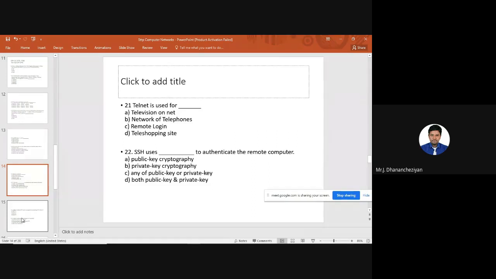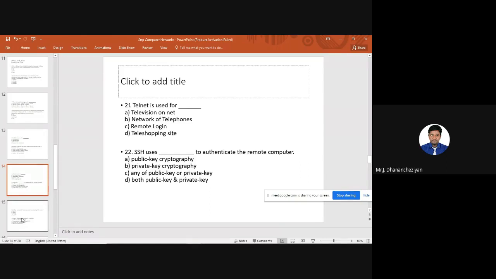It is a continuation of Telnet. SSH uses dash to authenticate remote computer. Telnet doesn't have any encryption mechanism, but later on they came up with something called SSH. It is nothing but Secure Shell. It is used for the same remote login through the command line interface, called the shell login. It uses public key cryptography to authenticate the remote computer.